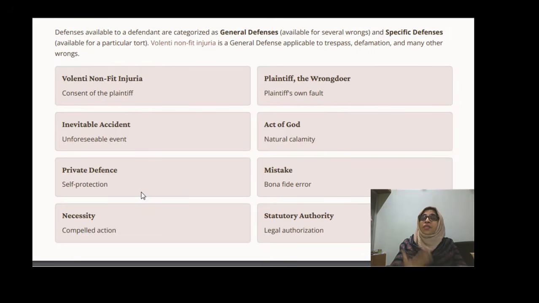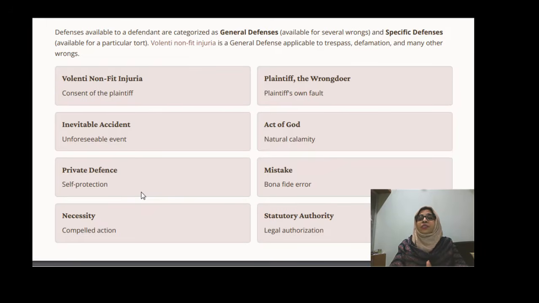Self-protection is not only of the body but also of the property, and also protection of others' body and others' property. It is a defense of the property and of the person. But here some limitations are there. When we go through the explanation of private defense, we will discuss the various limitations also.